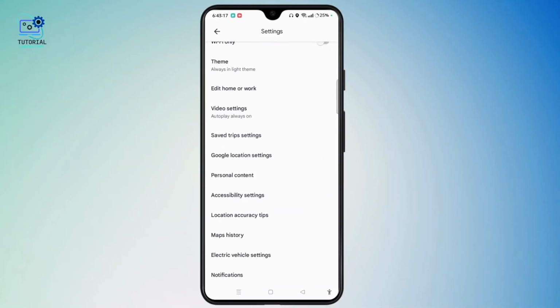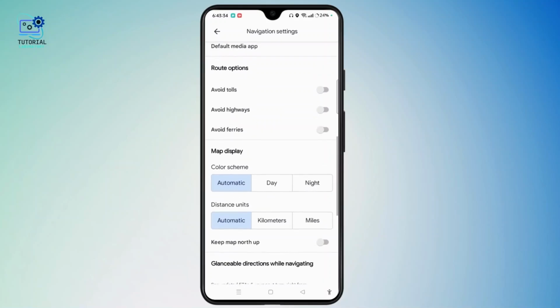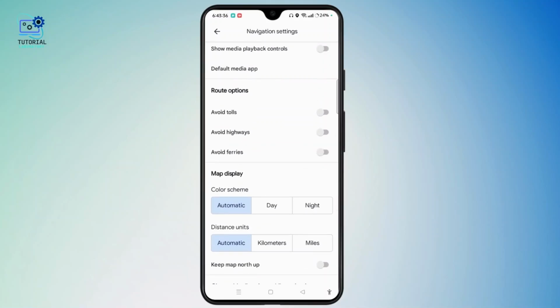making it unsuitable for truck routing. Moreover, it does not provide truck-specific features like road restrictions, weight limits, or information on points of interest for truckers. So it is not advisable to set Google Maps for trucks.